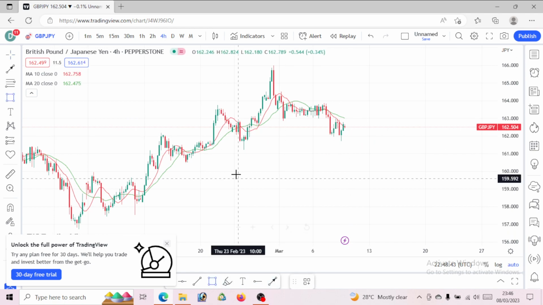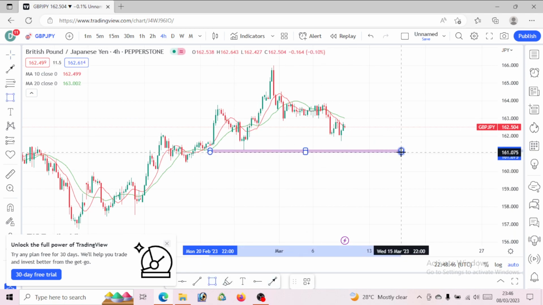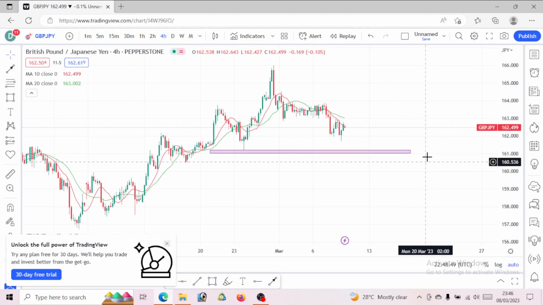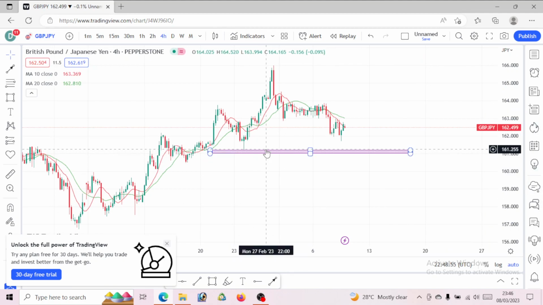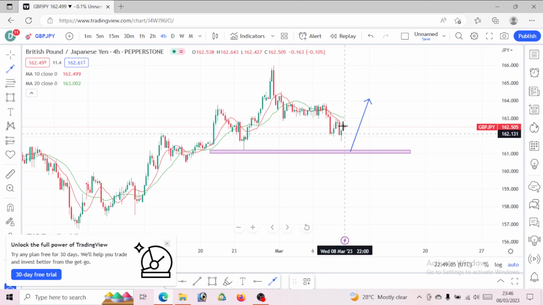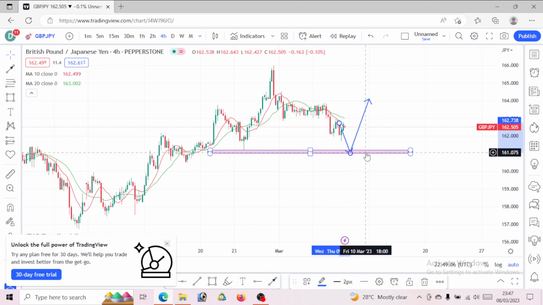I would want to see this GBPJPY drop to a level of 161. Currently, we are trading at 162, 162.499. Let's see if we can drop to a level of 161.255 before maybe a reversal movement will actually play out. But first, this GBPJPY needs to drop.